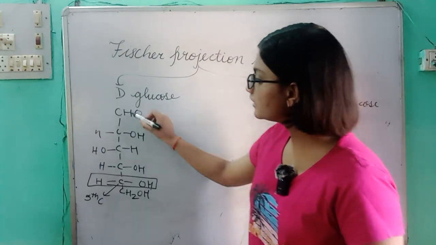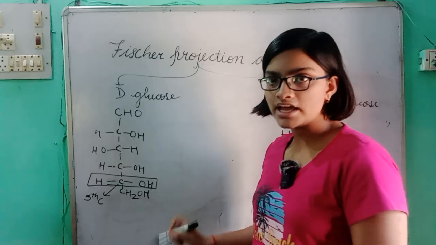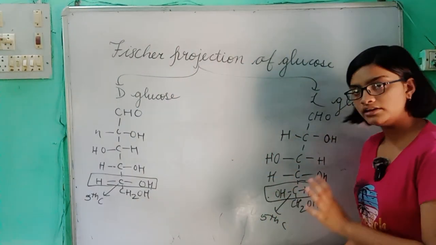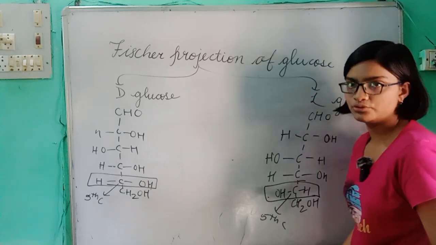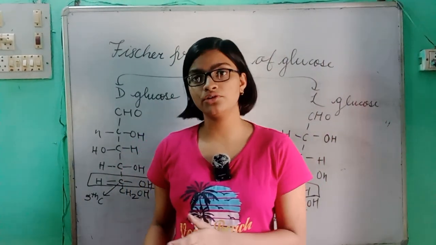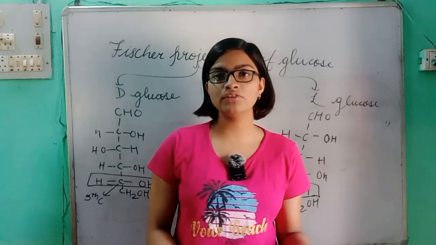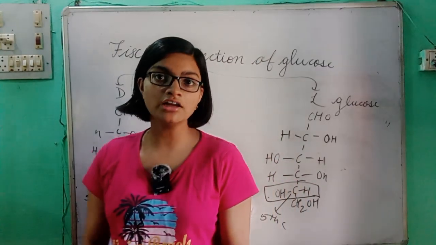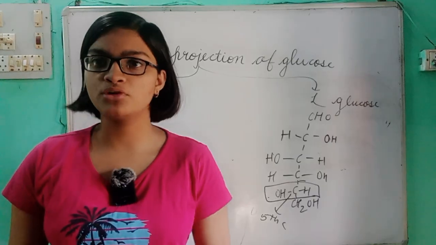In D-glucose, at the fifth carbon OH is on the right side, and in L-glucose, at the fifth carbon OH is on the left side. And also a test for distinguishing between glucose and fructose is that glucose reacts with bromine water making gluconic acid, but fructose does not react with a mild oxidizing agent like bromine water.